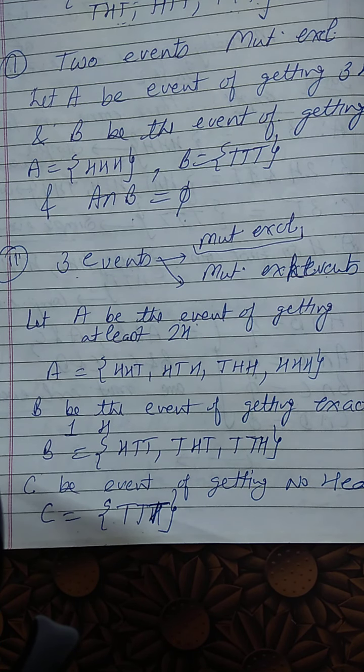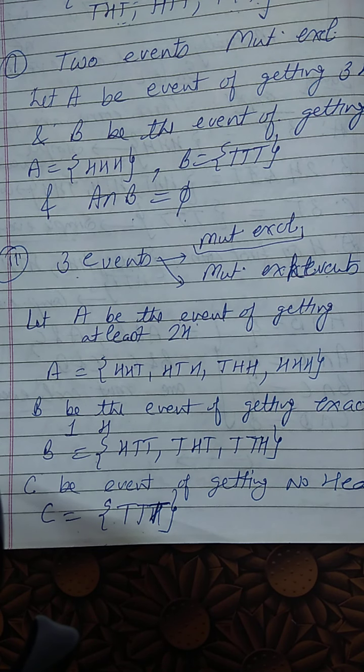Now the next is A and B are mutually exclusive and exhaustive. So now we have to think whether A and B are mutually exclusive. Exclusive for sure. Are they exhaustive also or not? Exhaustive means when I am taking the union of these two sets A and B, am I getting the complete sample space or not?